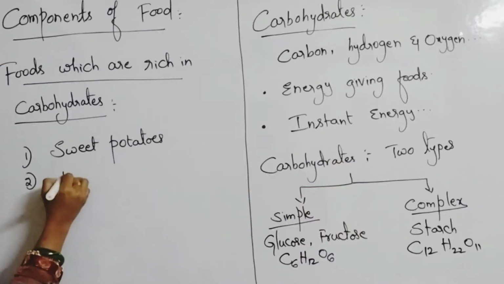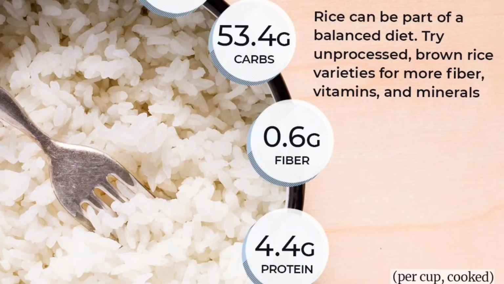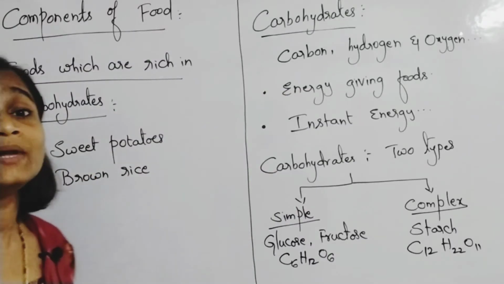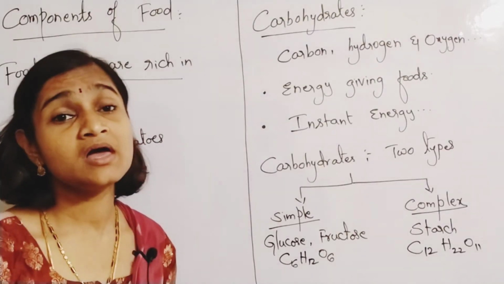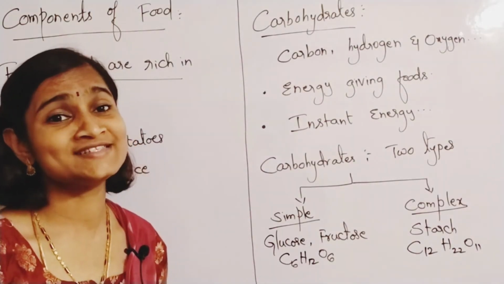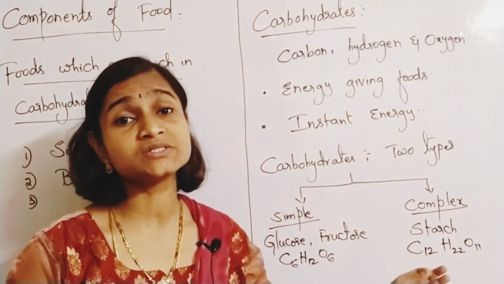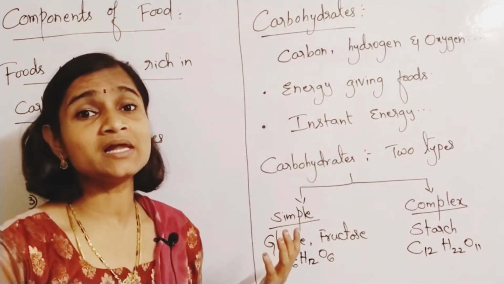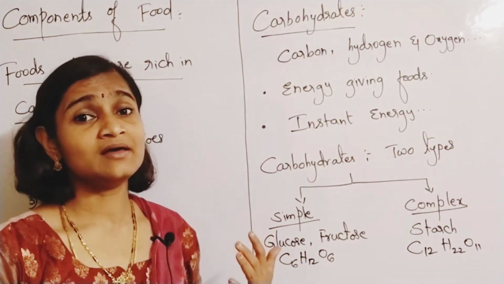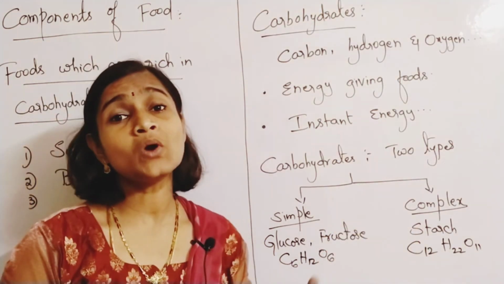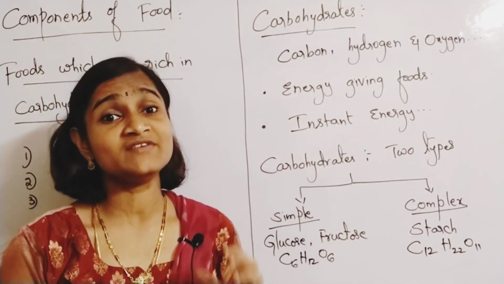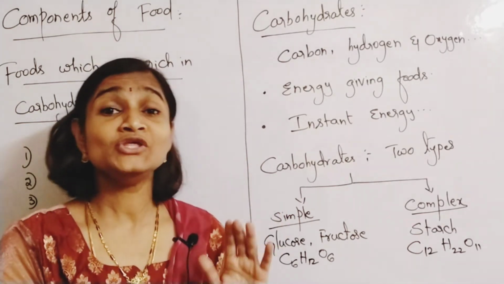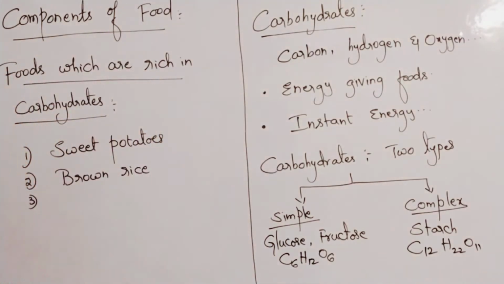And then brown rice, very good, suggested. These are all suggestible carbohydrates. All consist of what? Complex carbohydrates. Intake of complex carbohydrates is better than the intake of simple carbohydrates. Taking too many simple carbohydrates is dangerous. Instead of that, take a little quantity of complex carbohydrates that gives you instant energy, and your blood sugar levels will also be under your control. So you have to remember that point.